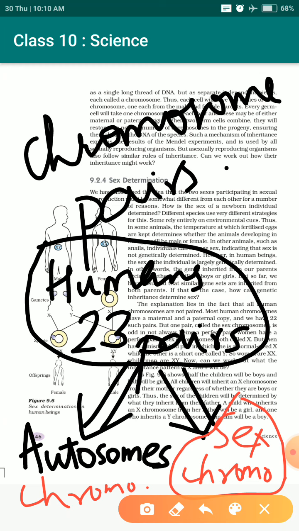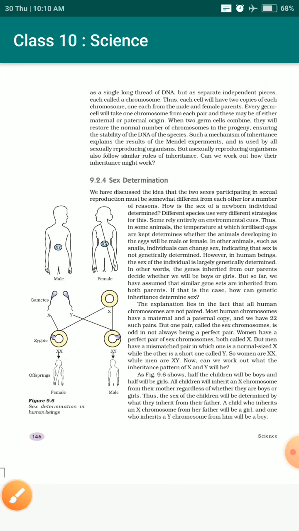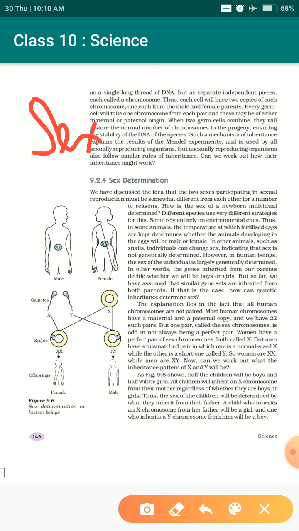Okay, I hope it's clear to you. Fine. Now, the sex chromosome is the one that determines the gender of a species; the gender of a male as well as a female is determined with the help of this sex chromosome. So what is actually that sex chromosome?